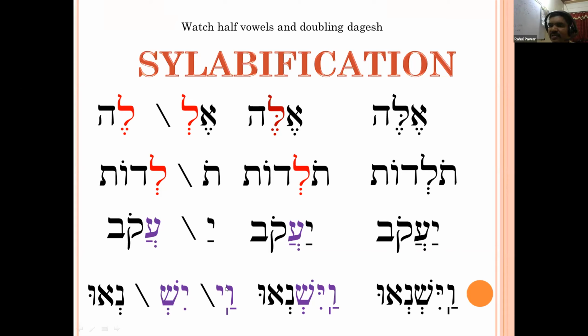What are the meanings of these words? Ille means these. Toledot means generation. And Yaakov, you know that it is a proper name.